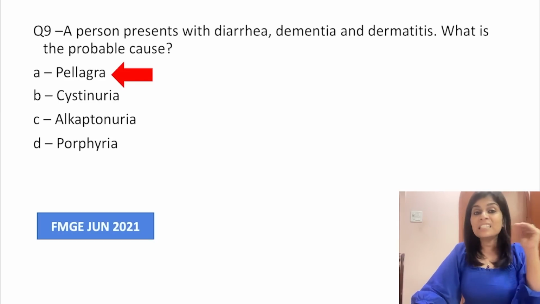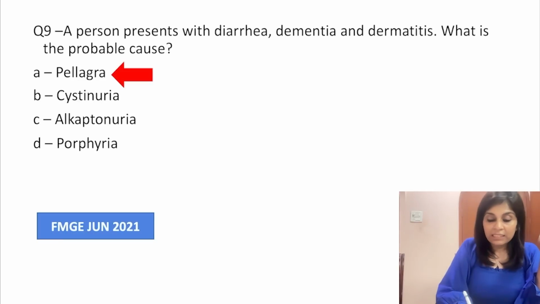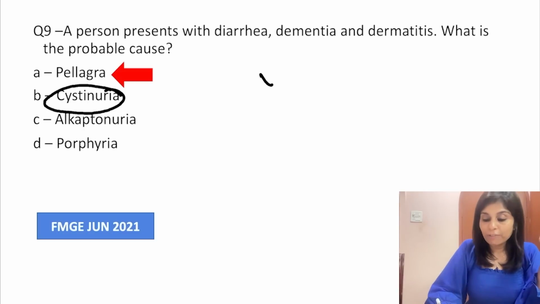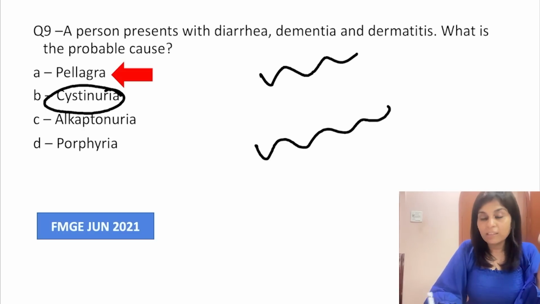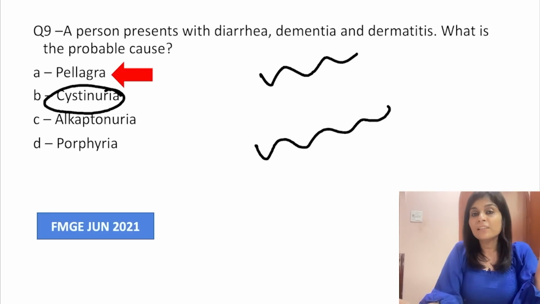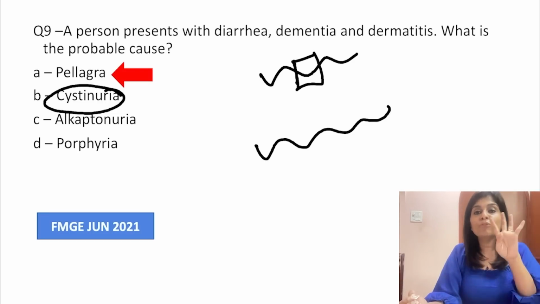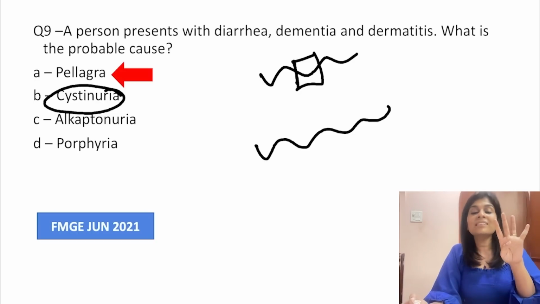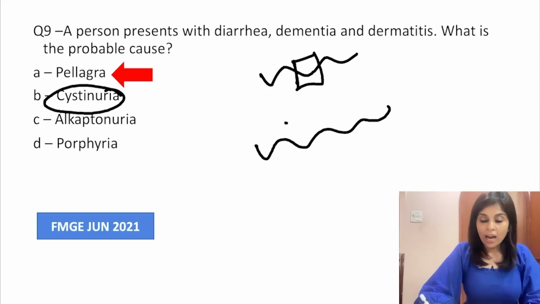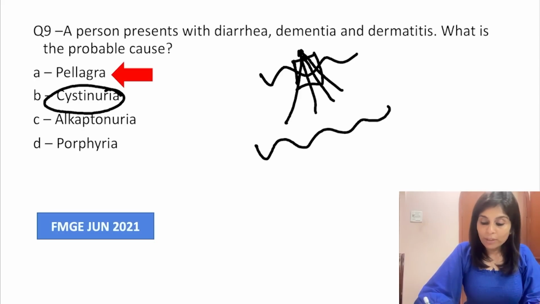Cystinuria. This is not cystinuria. How should you pronounce it? It's cystinuria. Cystinuria is caused by the defect of a neutral amino acid transporter in the proximal convoluted tubule. And this neutral amino acid transporter is common for reabsorbing 4 amino acids along the PCT. How can you remember those 4 amino acids?